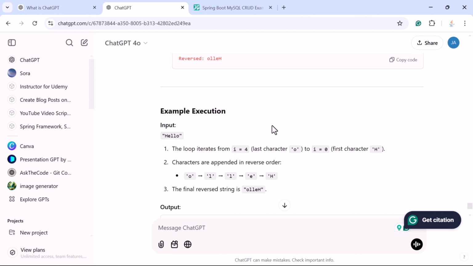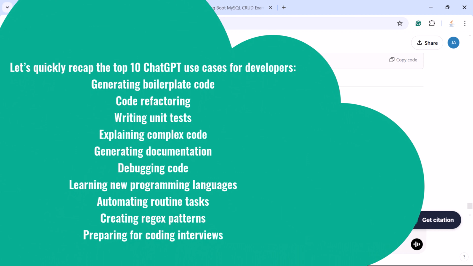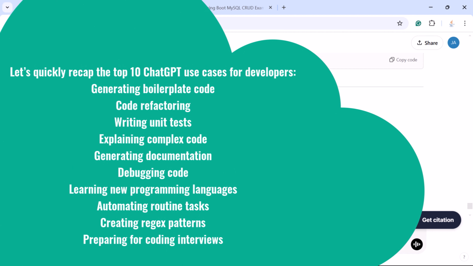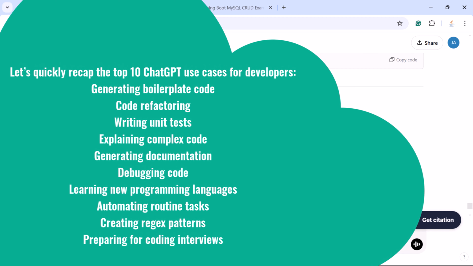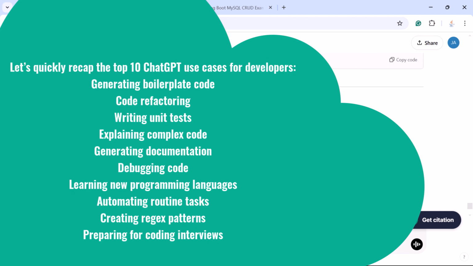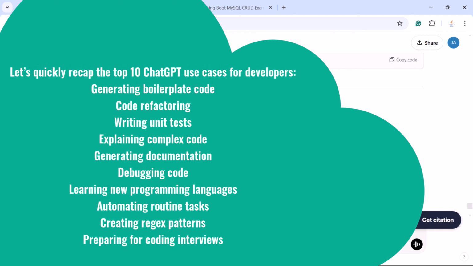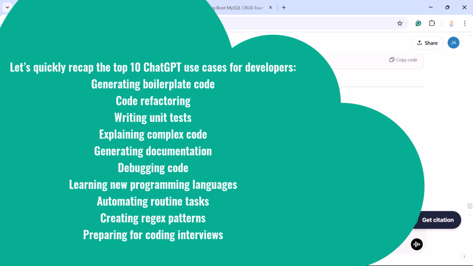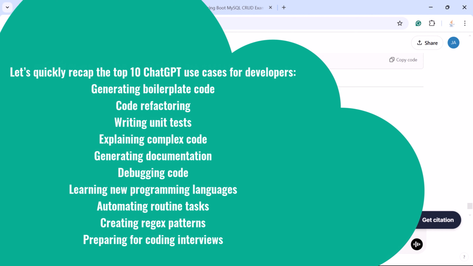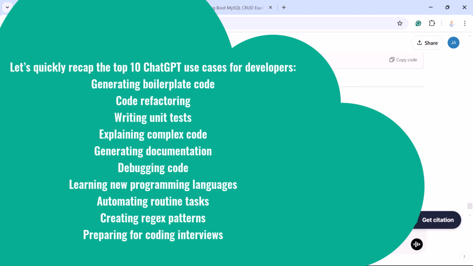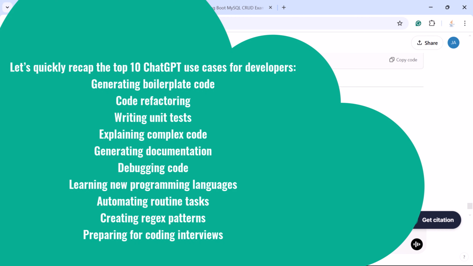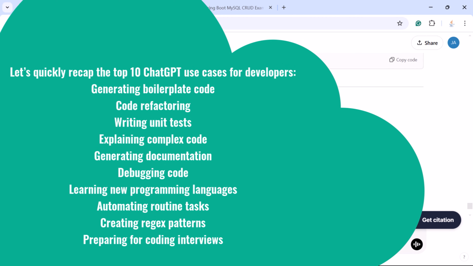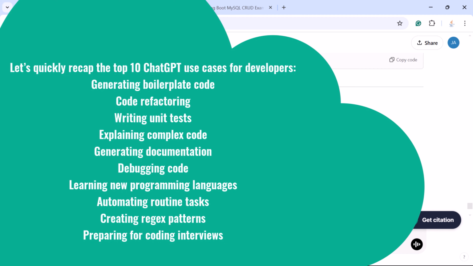So let me quickly recap the top 10 ChatGPT use cases for developers that we discussed in this video. First, generating boilerplate code. Second, code refactoring. Third, writing unit test cases. Fourth, explaining the complex code. Fifth, generating documentation. Sixth, debugging code. Seventh, learning new programming languages. Eighth, automating routine tasks. Ninth, creating regular expression patterns. Tenth, preparing for the coding interview.